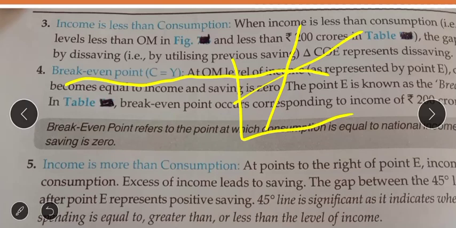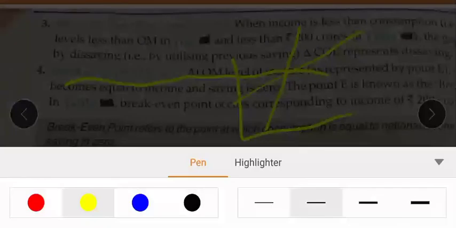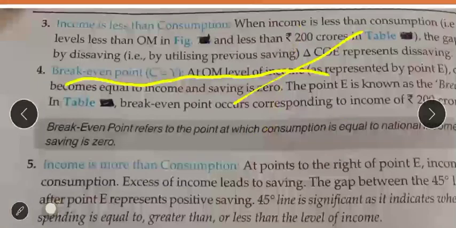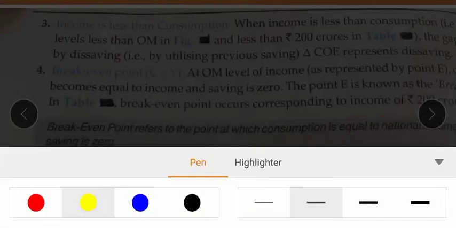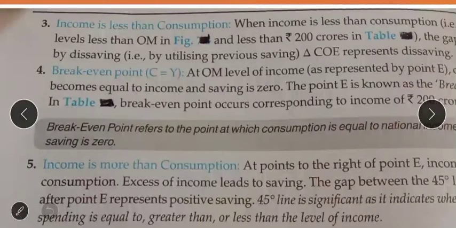Wait a minute. At the break-even point, C is equal to Y, meaning the consumption is equal to national income.